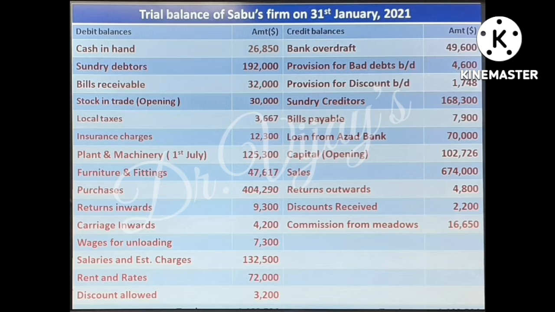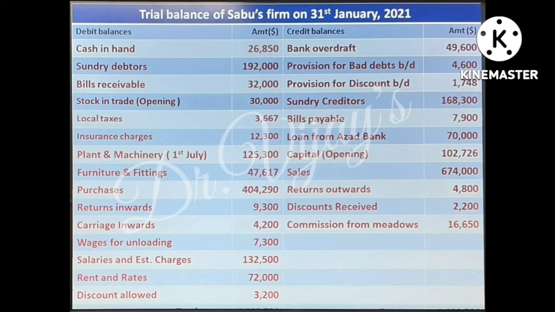The trial balance given shows the following debit balances: cash in hand, sundry debtors, bills receivable, stock in trade, local taxes, stock in trade is opening stock, the insurance charges, plant and machinery purchased on 1st July, furniture and fittings, purchases, returns inwards, carriage inwards, wages for unloading goods, salaries and establishment charges, rent and rates and discount allowed.